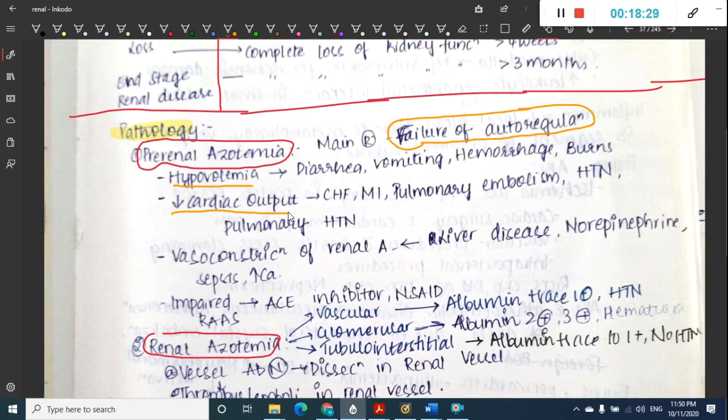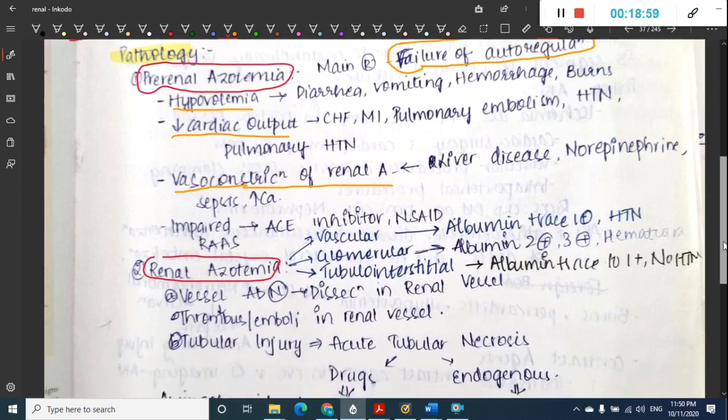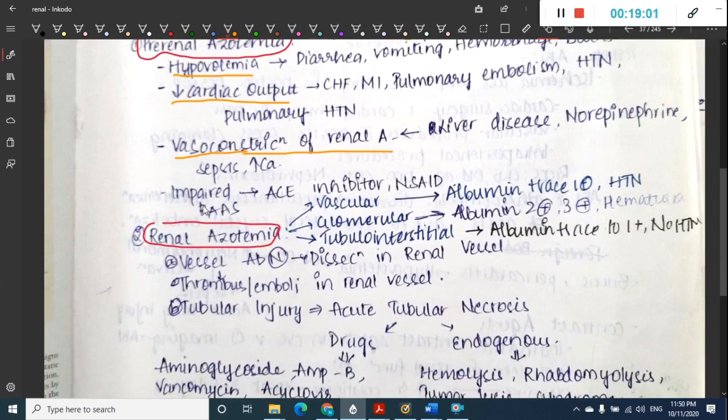Then in hypertension or pulmonary hypertension, there is mainly the back pressure. The pressure in the aorta is more when compared to the ventricles. So as a result, the ventricle has to pump hard to pump the blood from the ventricles to the aorta. So this causes a decrease in cardiac output. Then we have vasoconstriction of renal arteries. This vasoconstriction of renal arteries is from liver disease, norepinephrine, sepsis, or carcinomas. All these can cause vasoconstriction of renal arteries.